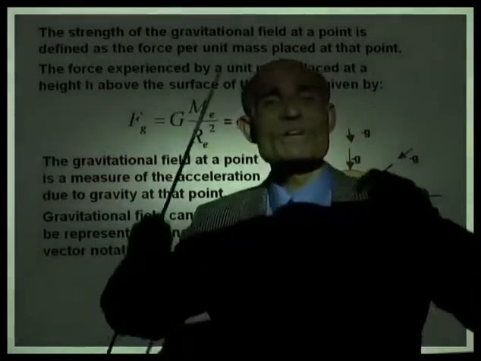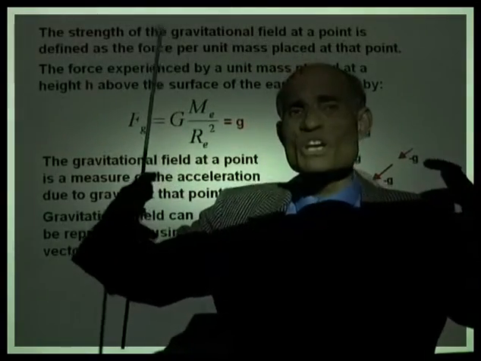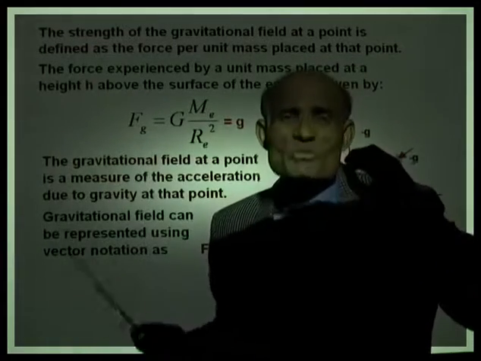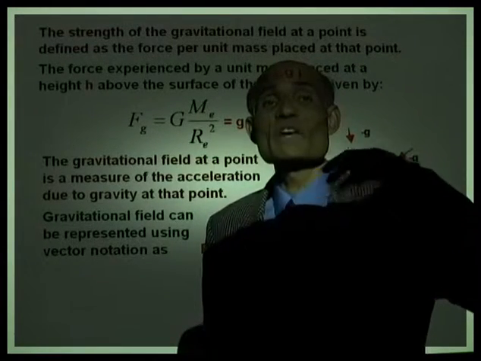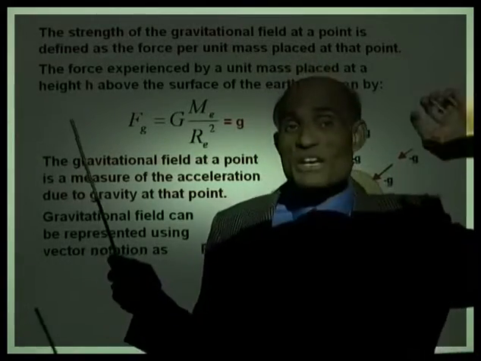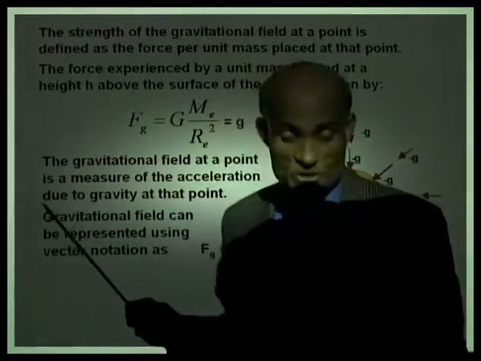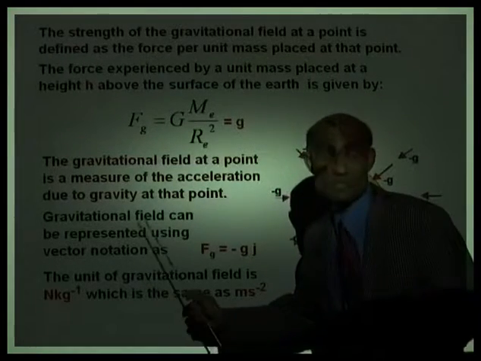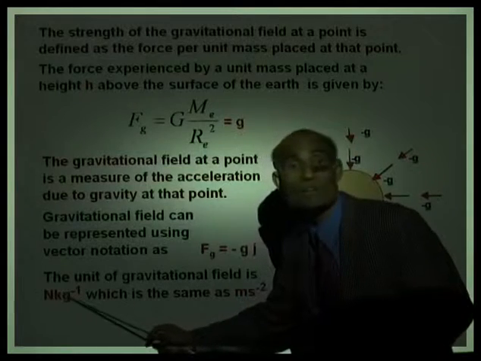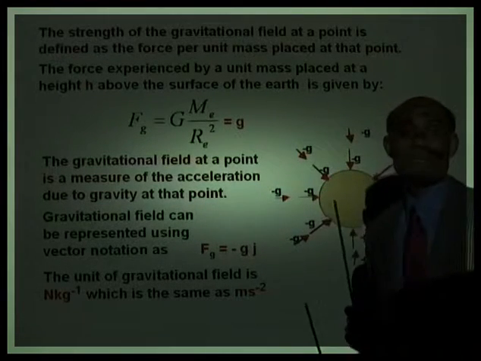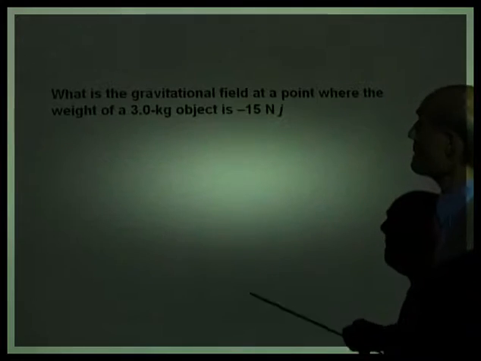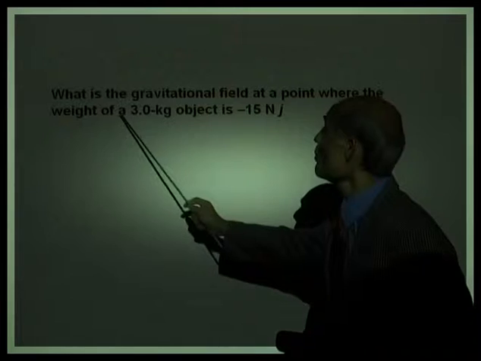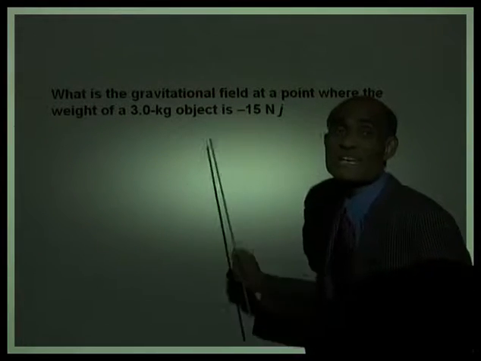Now, will there be a point where the gravitational force field due to the Earth is absolutely zero? Well, for practical purposes, we can say the gravitational force field at infinity, at an infinite distance from the Earth, will be zero. All right. So the unit of gravitational field, we talked about it, is Newton per kilogram, which is the same as meter per second squared. Okay, let's do a small problem. What is the gravitational field at a point where the weight of an object is 3 kilograms?